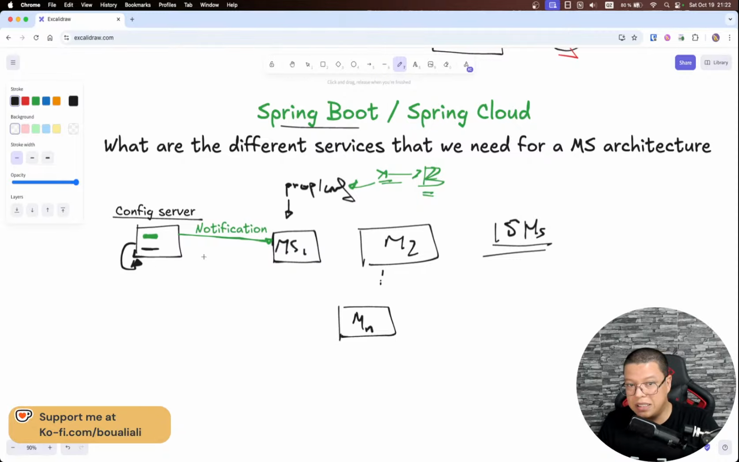So this is the first pattern, the first part that we need to talk about: externalizing the configuration of the different microservices. Also, here we can have different staging environments, like properties for dev environment, local, and so forth. All that will be stored in one place. So this is the first part.